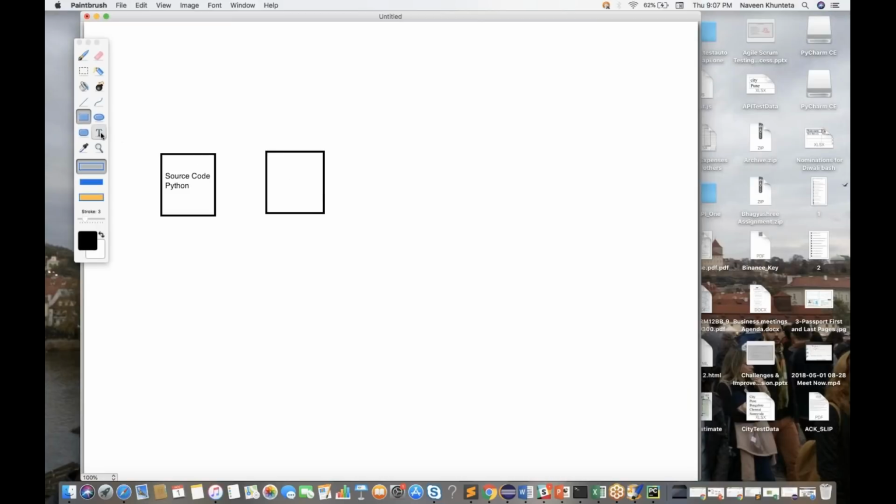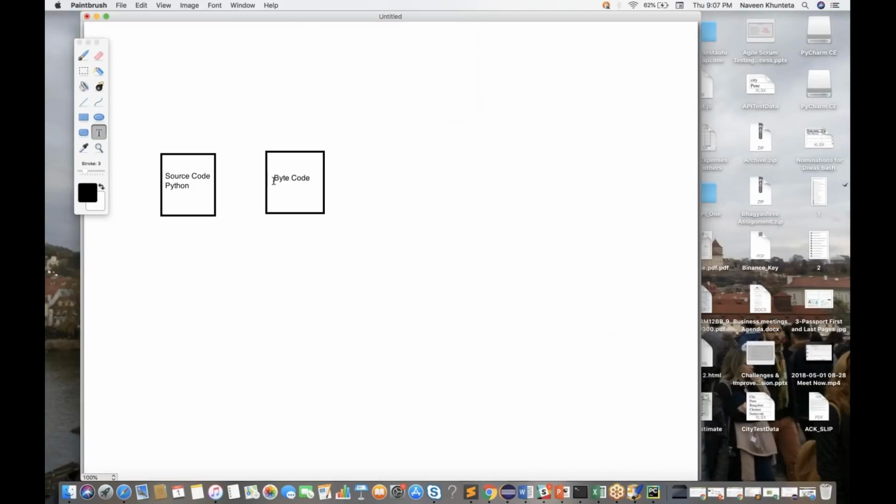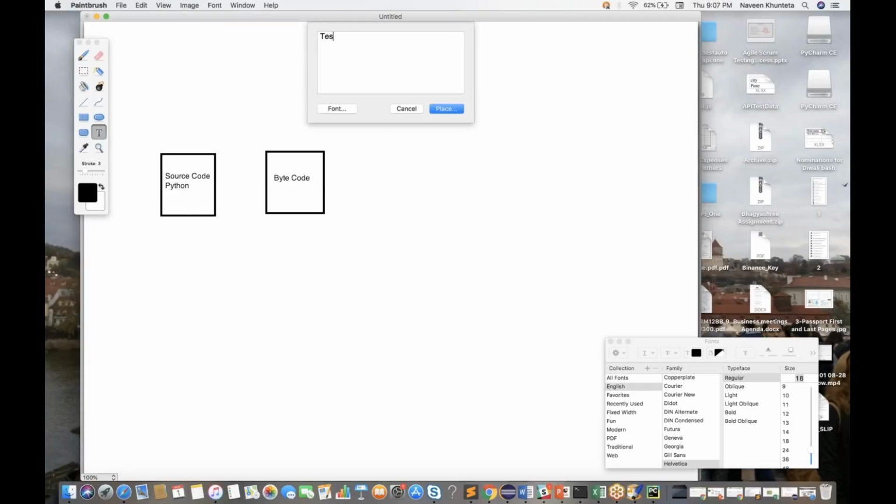This is called bytecode. How exactly do we convert into bytecode? Let's say my file name is test.py. We will convert it into test.pyc. pyc means my bytecode is available.